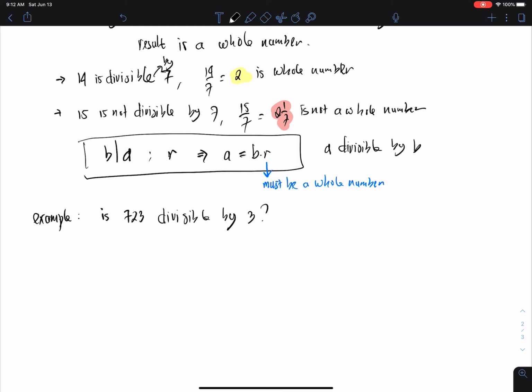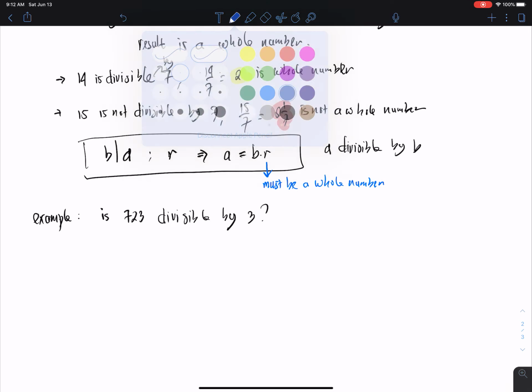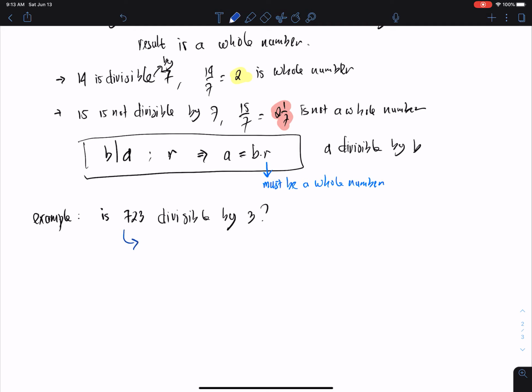We can manually try dividing 723 by 3 and check the result.